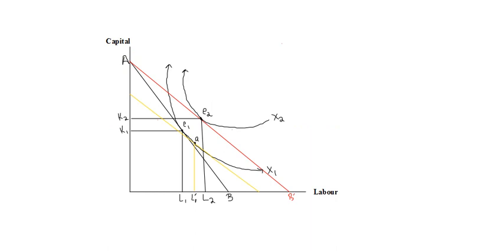It implies that the firm is substituting labor for capital. It is increasing the quantity of labor vis-a-vis capital because it has become cheaper, in order to produce the same level of output x1. This increases the employment of labor from L1 to L1 dash.